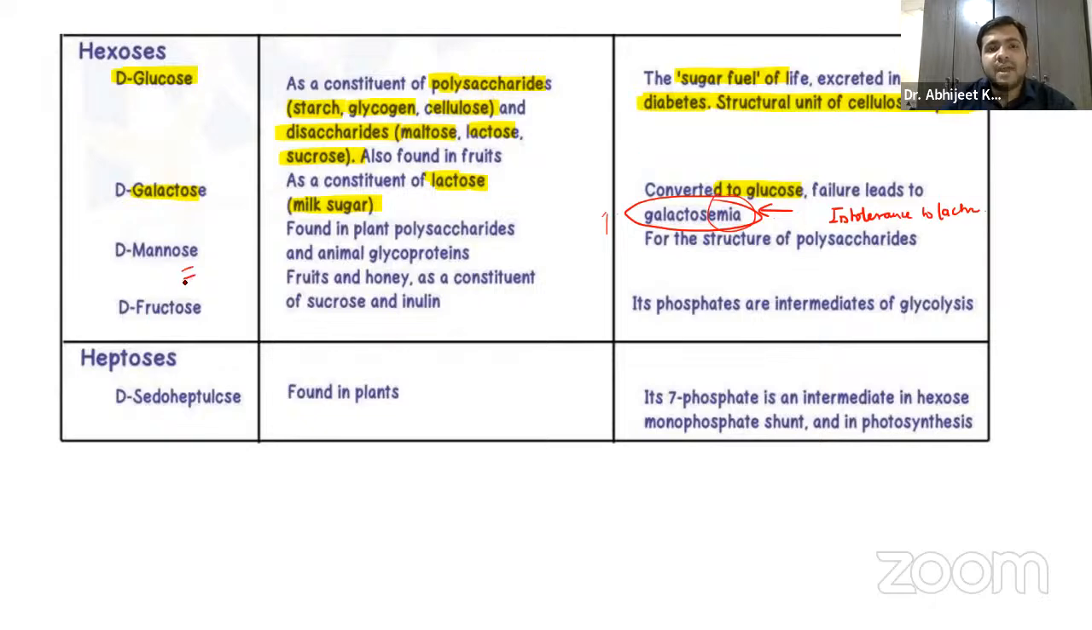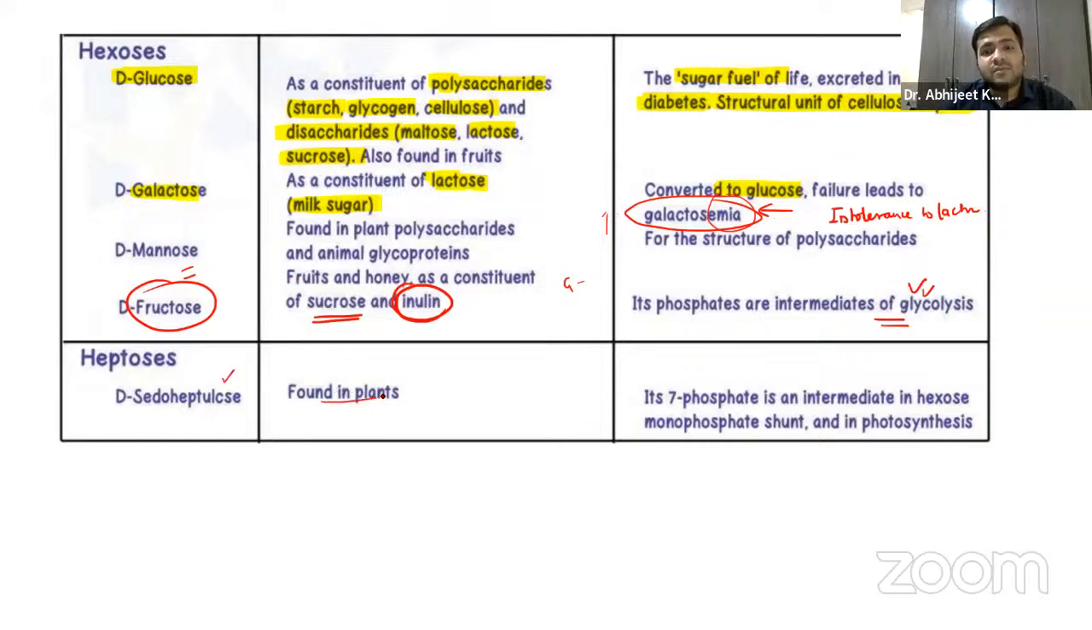And next is mannose, right? It is found in plant polysaccharides and animal glycoproteins. And fructose, yes, it's a constituent of sucrose and inulin, right? So remember, the fructose is an intermediate of glycolysis formed from glucose. What is formed? Glucose 6-phosphate, fructose 6-phosphate, fructose 1,6-bisphosphate. So this fructose is basically in the glycolysis pathway also, right?